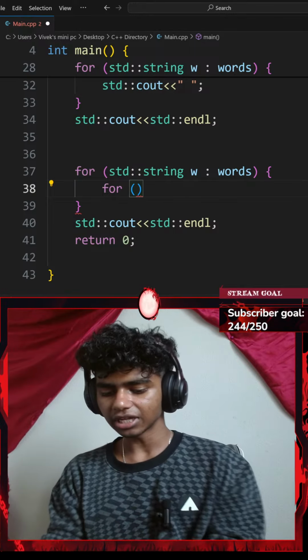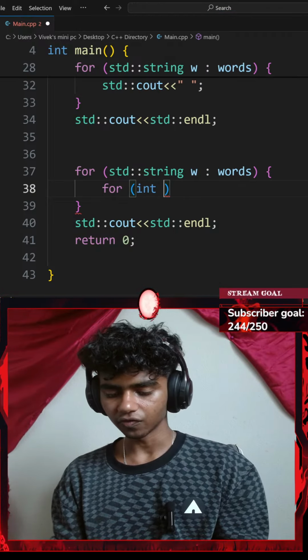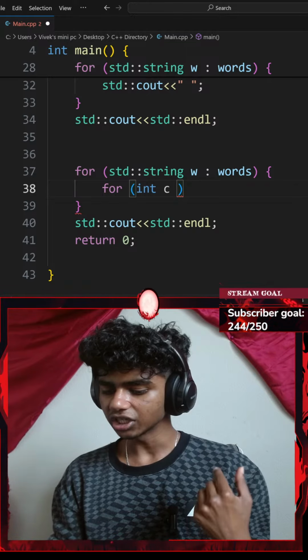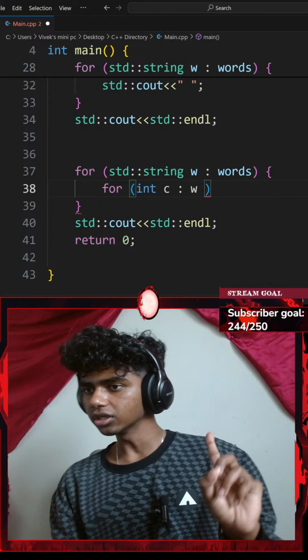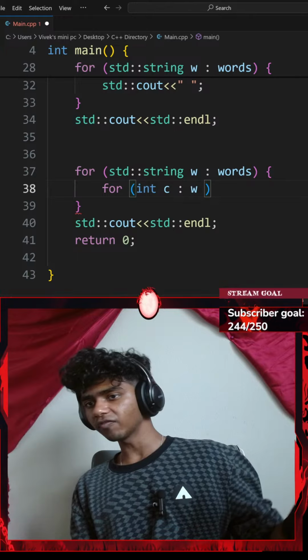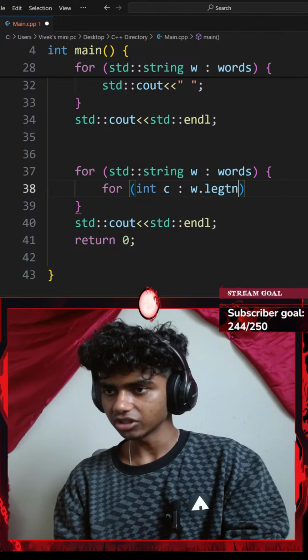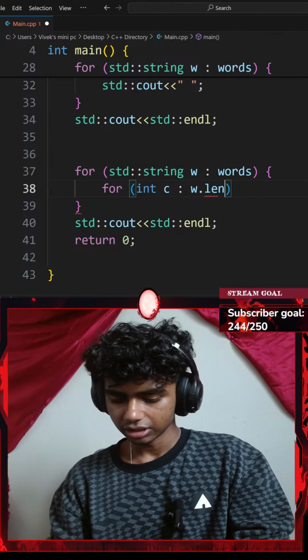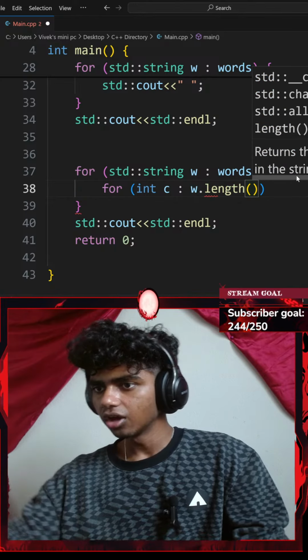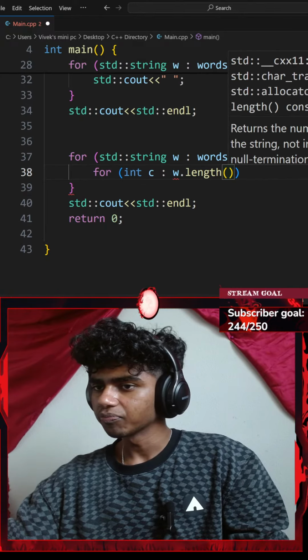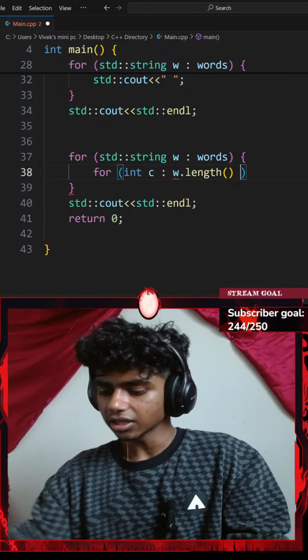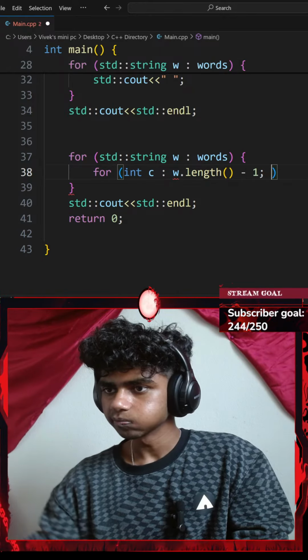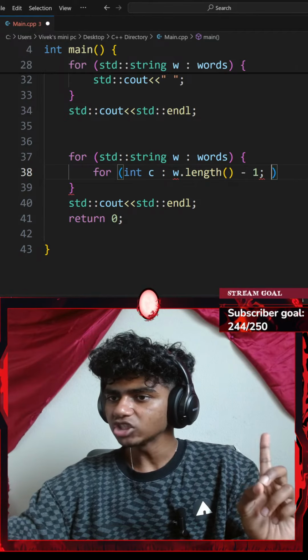Let's go with something like for every integer, let's say character, in my word, in my specific element from my vector, I'll get the length of it, so I'll use the dot length function. For every character in my word's length minus 1, and then let me check something.